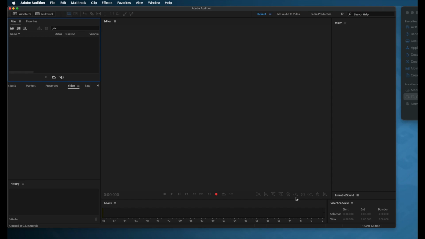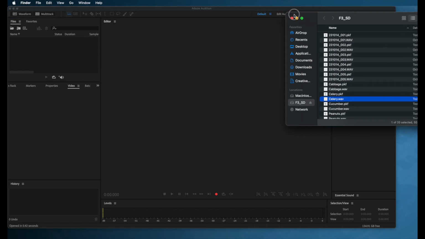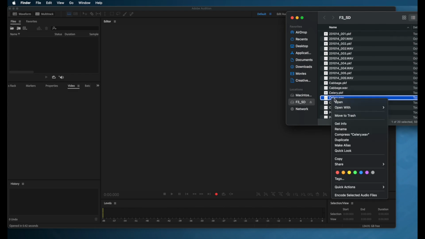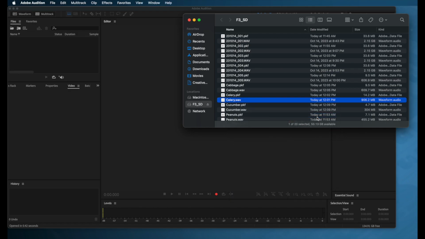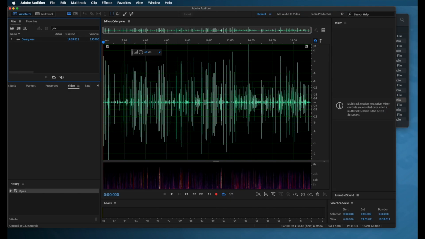All right, let's talk a little bit about how to edit these raw recording files down into usable things. So, the first thing you're going to do is find one of the veggie recordings that you want to work with. I'm going to work with celery just for the purpose of this tutorial. So, I'm going to right click and open that with Adobe Audition. Adobe Audition will load into its single file editor.